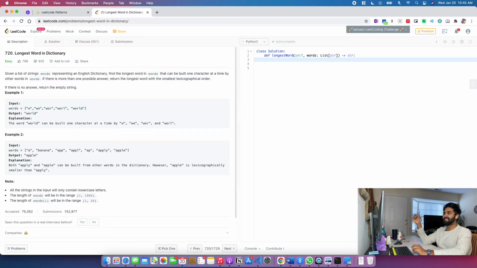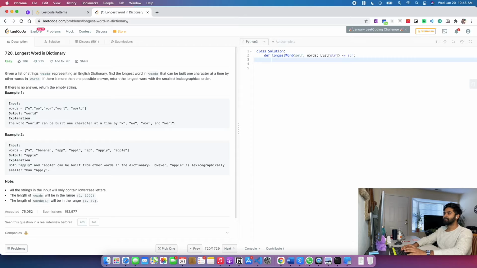Before going there, finding an element in a list is an O of n process. Searching for an element in a list has a complexity of O of n, while searching in a set would be O of 1, because a hash set gives constant time to see whether an element exists or not.